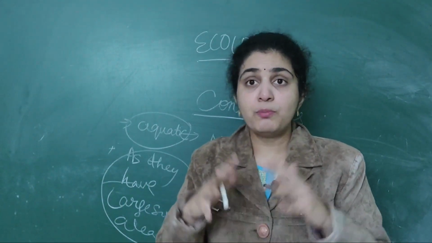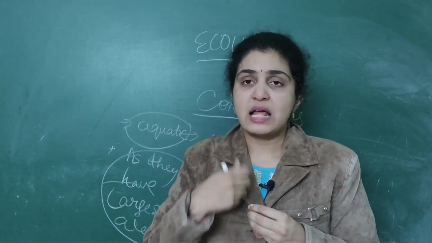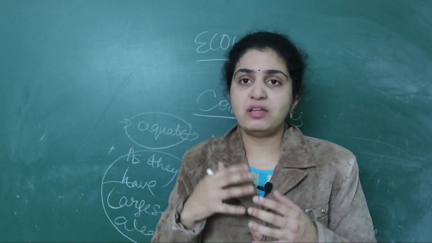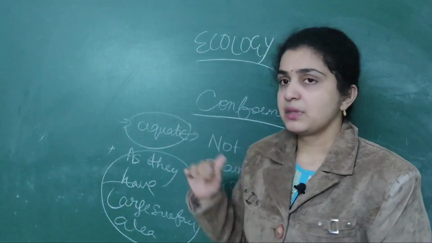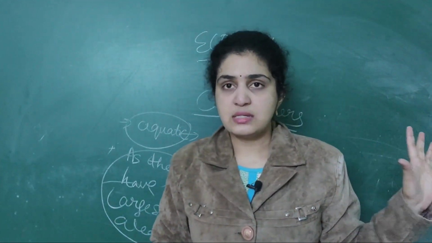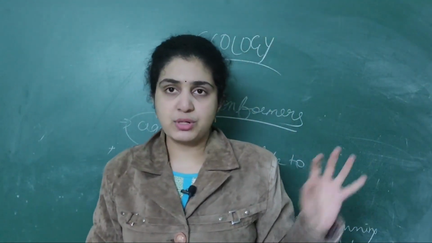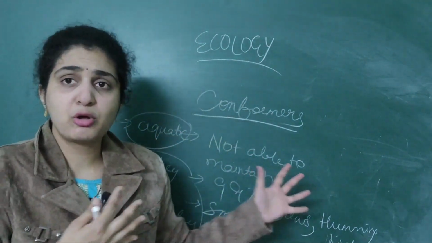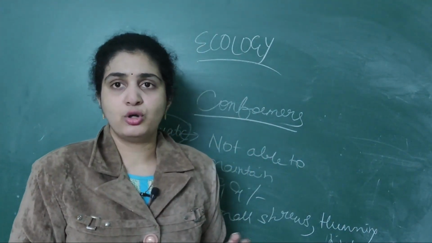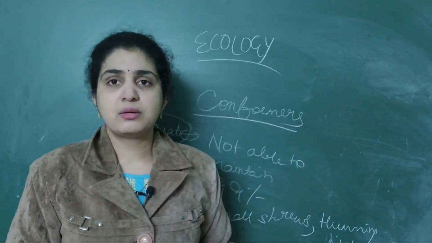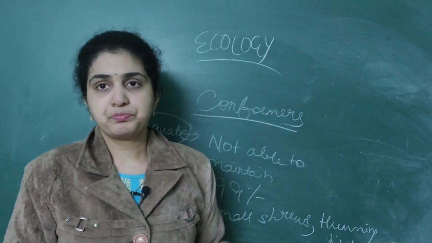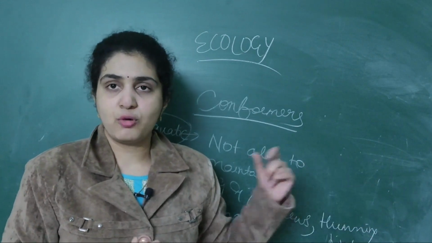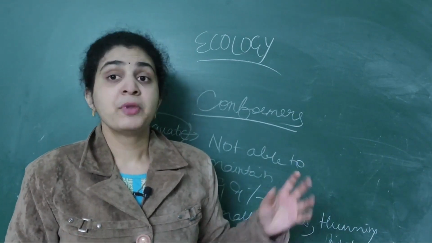They have less volume, larger surface area. So that's why heat loss from the body will be more for them. So that's why they're classified under conformers. So this is the important NEET question that we should remember. As well as the partial regulators I have told about. They try to maintain constant body temperature but they cannot maintain it. So they're classified under conformers or partial regulators.